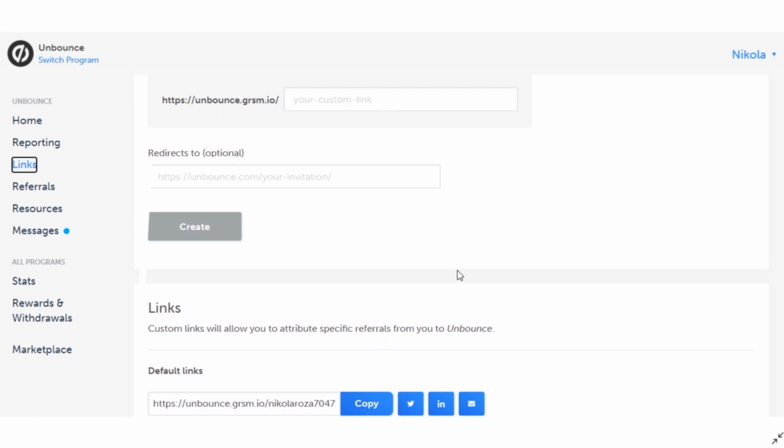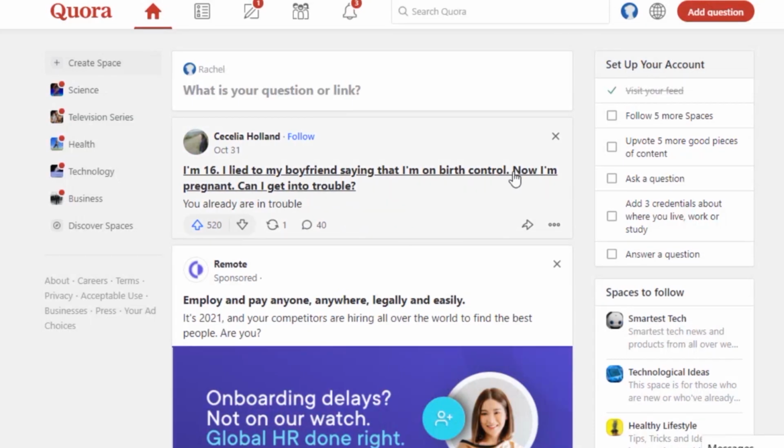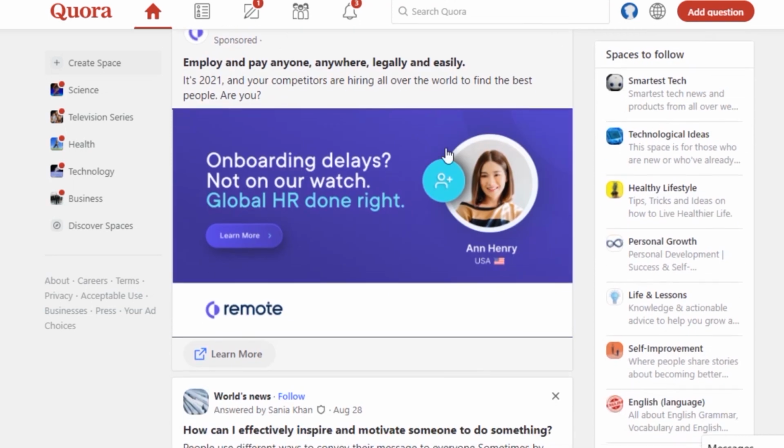So moving on to the next step, I want you to go on to Quora, and from there you can sign up for a free Quora account using Google or using Facebook. Once you've successfully created an account on Quora, we can begin to post something or answer some questions on Quora.